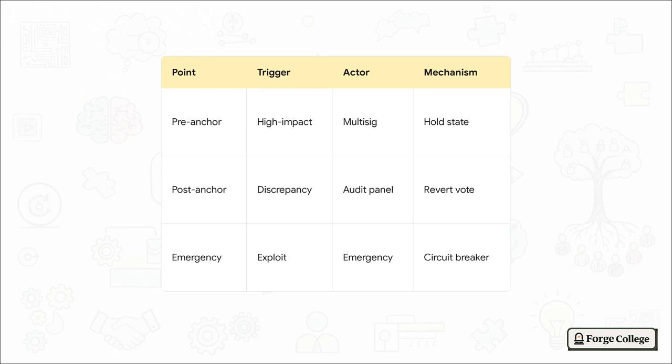Next, if something slips through, we have a post-anchor audit. That happens if a discrepancy is detected in the evidence and it's enforced by a governance vote. And finally, the emergency pause. That is your absolute protocol-level circuit breaker for any detected exploits.